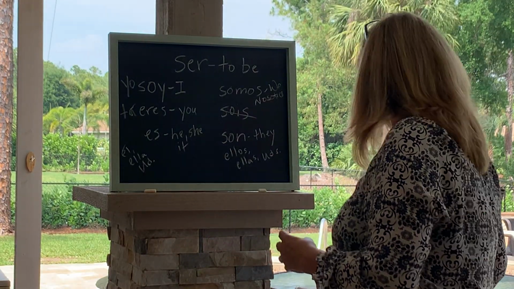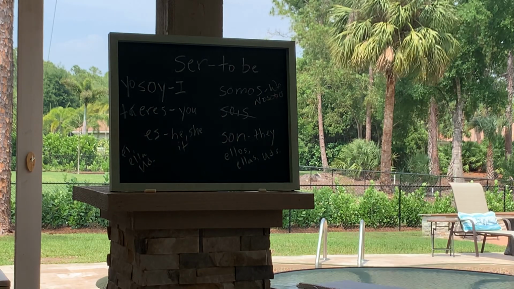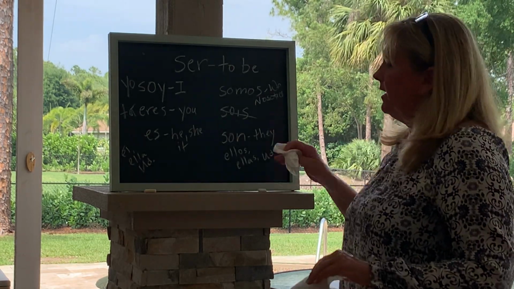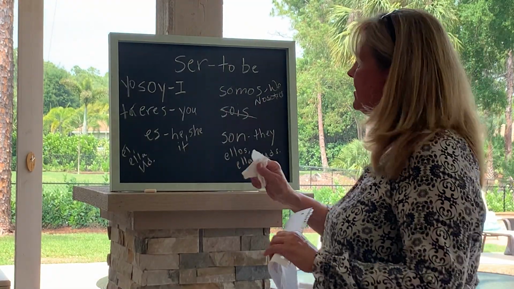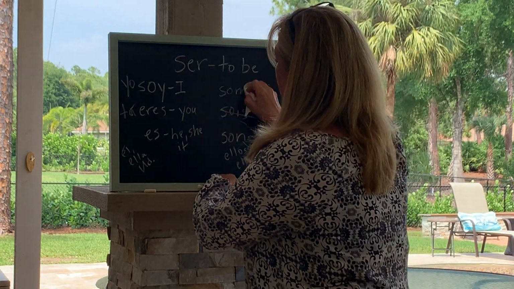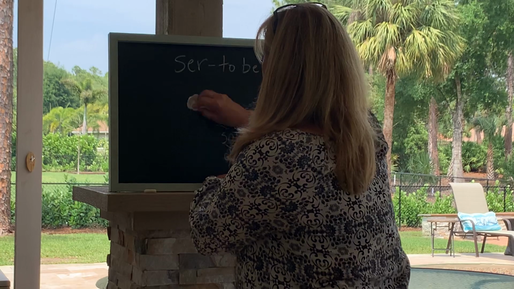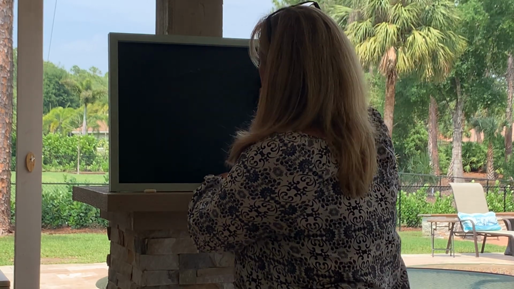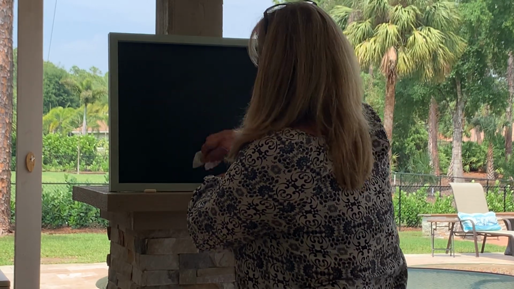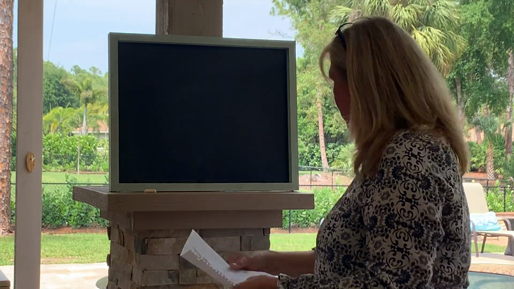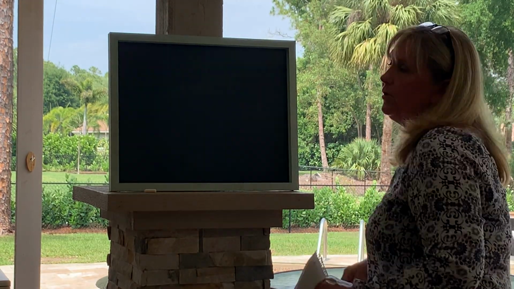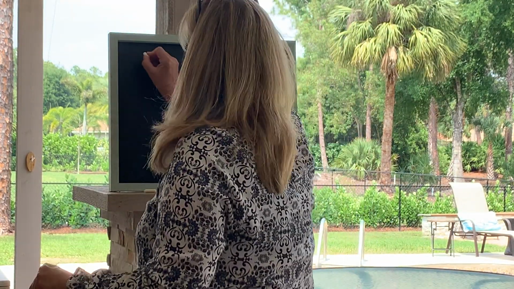Okay, I'm going to erase this so I can give you an example of what you're going to see in the lesson. In section J, you're going to see something like this.